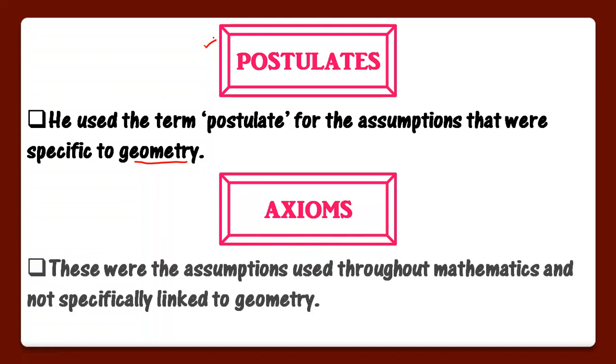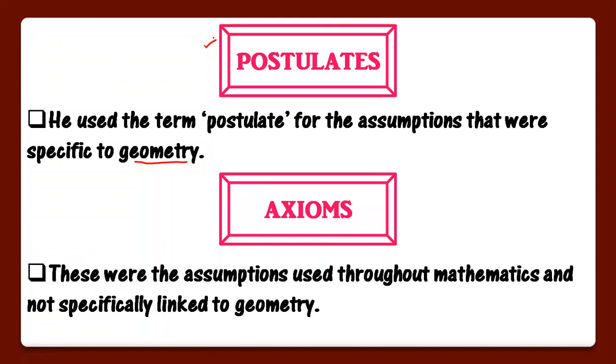And axioms, these were the assumptions used throughout mathematics and not specifically linked to geometry. ये axioms and postulate both are assumptions, but axioms पूरी mathematics से concern करती है and not specifically to geometry. ये सिर्फ geometry के लिए नहीं है, बल्कि throughout mathematics के लिए है, and postulate is concerned specifically to geometry. So this is the main difference between the two.